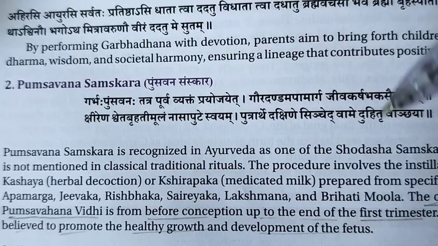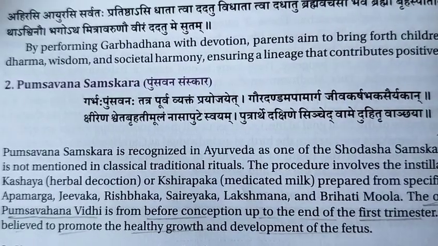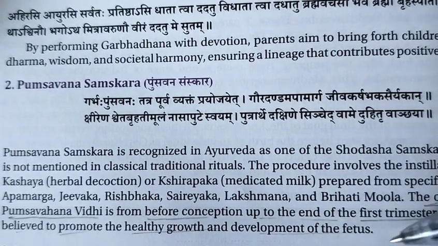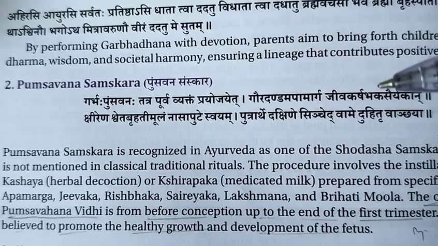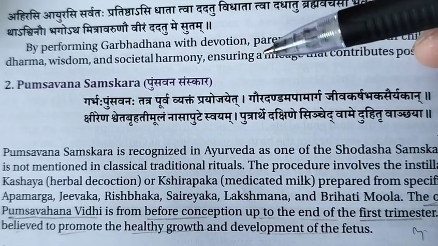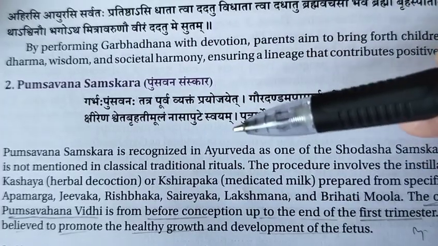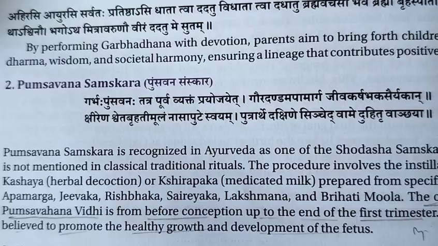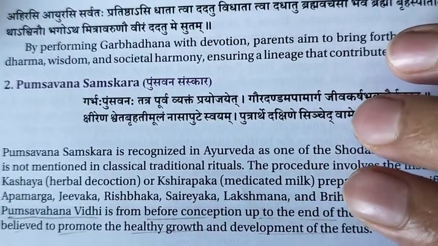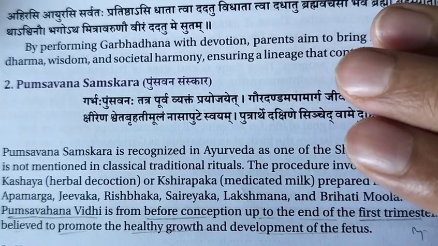Trimester was what? 3 months. Three trimesters are there in a pregnancy. That is a 9-month period. 3 of 1, 3 of 1, 3 of 1, right? So this practice is believed to promote the healthy growth and development of the fetus. For the healthy growth and development of the fetus, Punsavan is done. But for a revision, I will tell you what the Punsavan Vidhi is. In the first year, what we learned, that Punsavan Vidhi is an act done for what? Desirable progeny. What kind of progeny do you want?